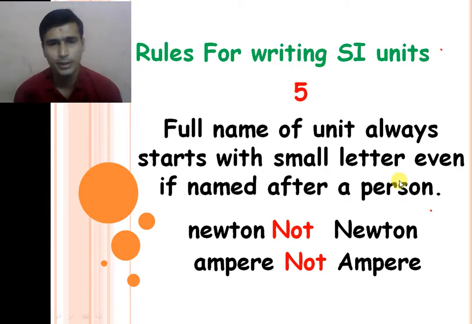The fifth rule is that if the unit is from the name of a scientist and you write the whole name, all the letters must be small. So for newton, we cannot write a capital N. That is the fifth rule of writing the SI unit.